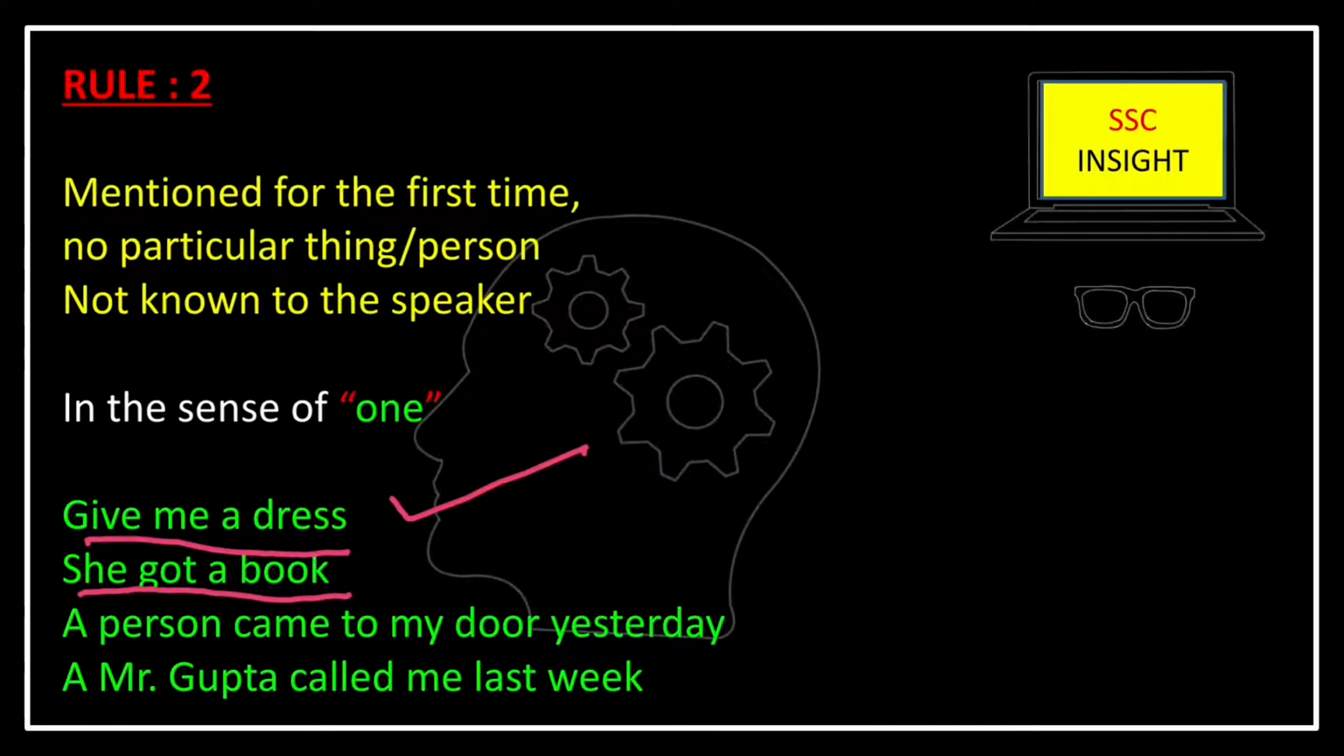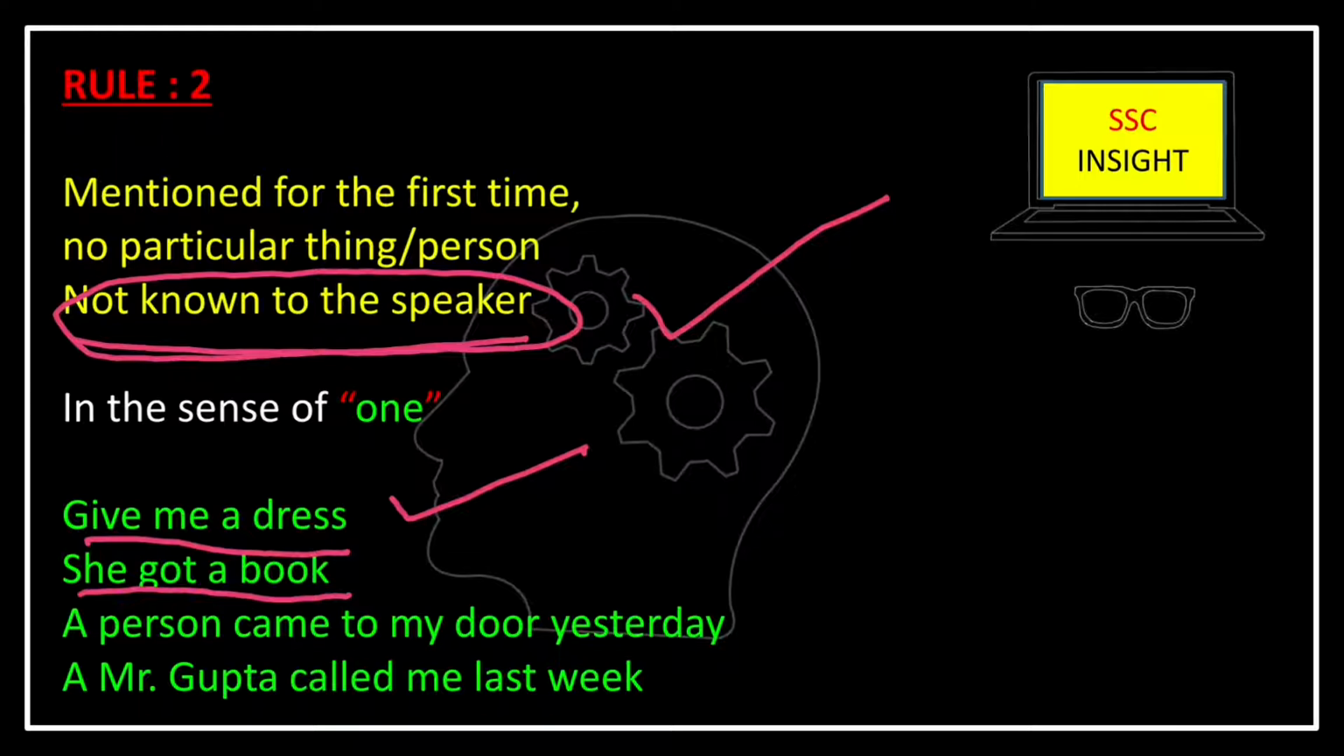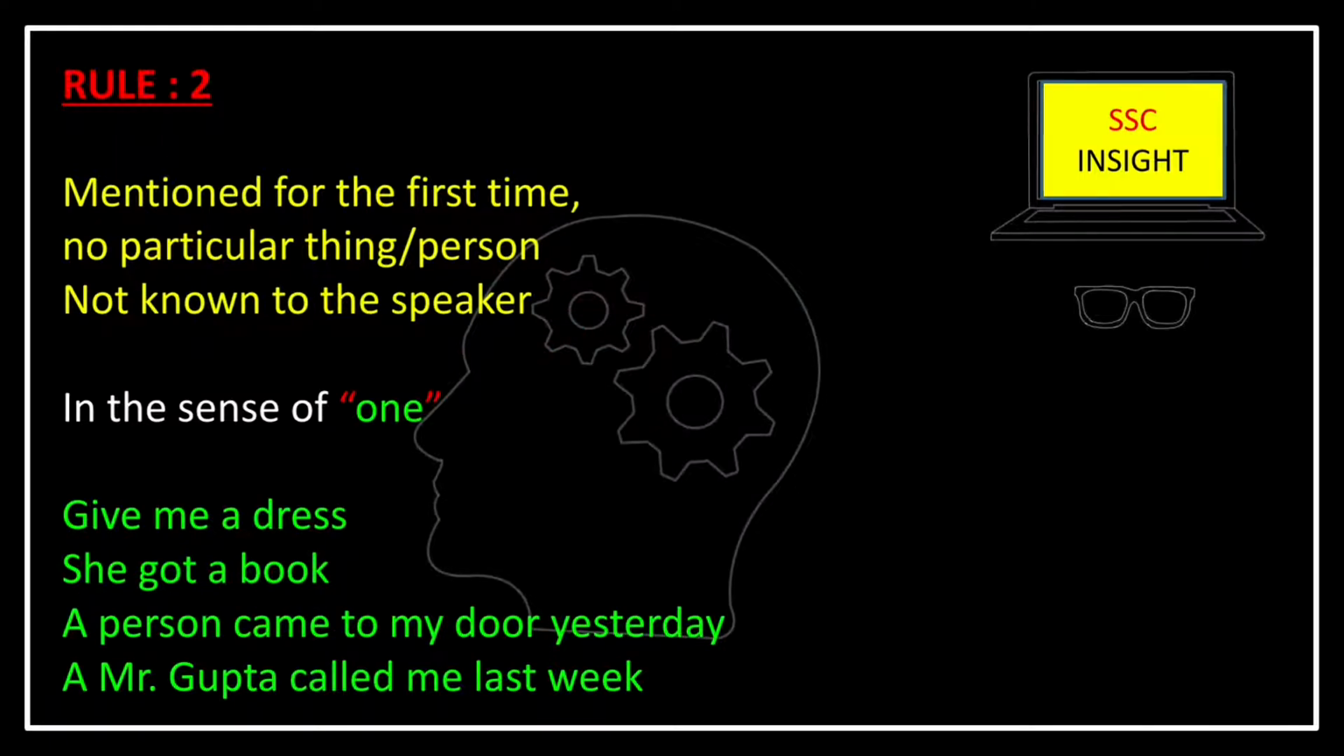This book can be any book. Here no particular book is mentioned. That's why we use indefinite article. In case of any person who is not known to the speaker, in that case we also use indefinite article. That is, a person came to my door yesterday. I did not know the person. That's why I mention him as a person.